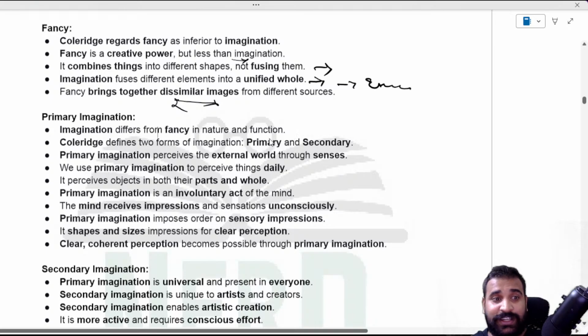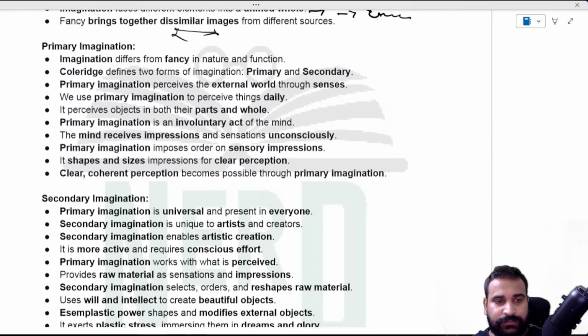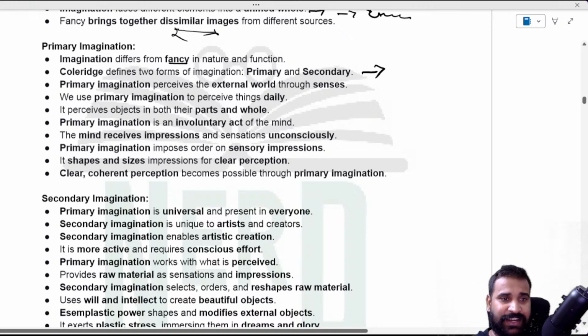And on the other hand, what is primary imagination? Primary imagination is a little bit different from fancy, especially in nature and function. Coleridge defines two forms of imagination, again primary and secondary. And primary imagination perceives what? The external world through the senses. Remember this line: primary imagination perceives the external world through the senses. So we use primary imagination to perceive things daily, and it perceives objects in both their parts and whole.